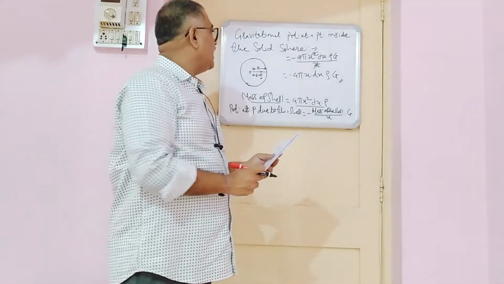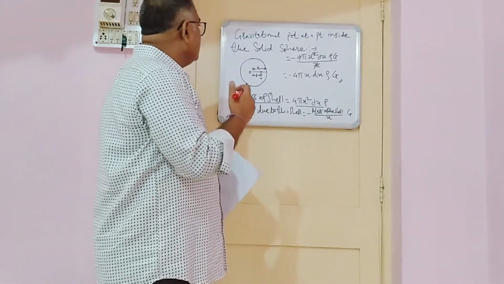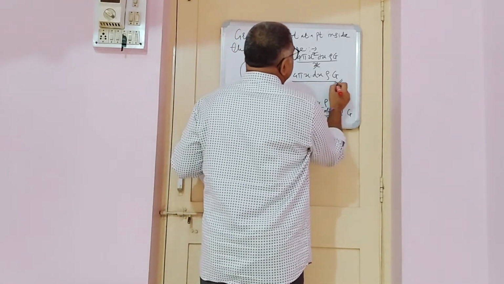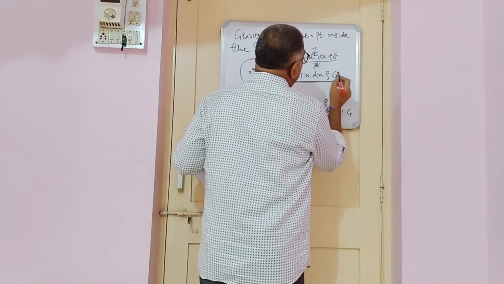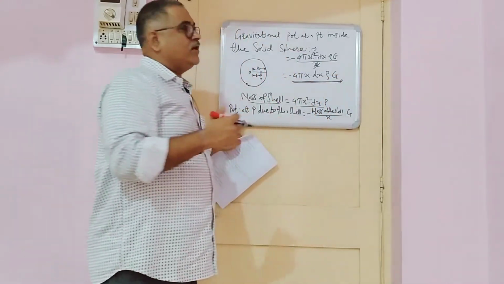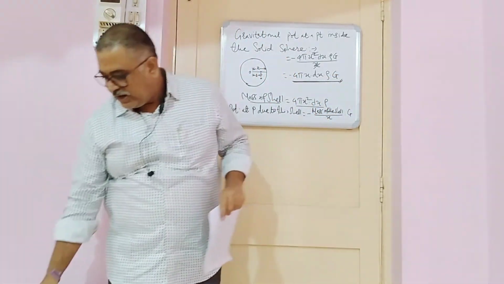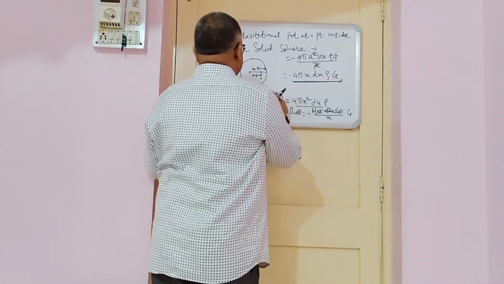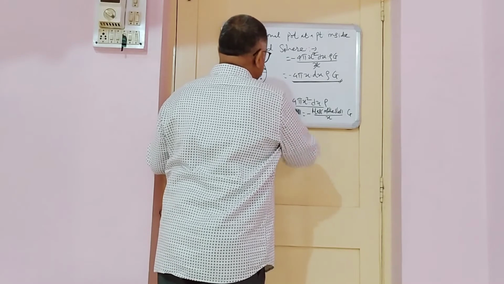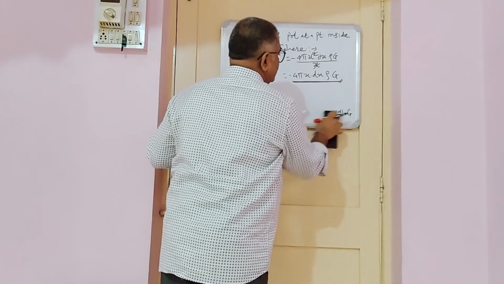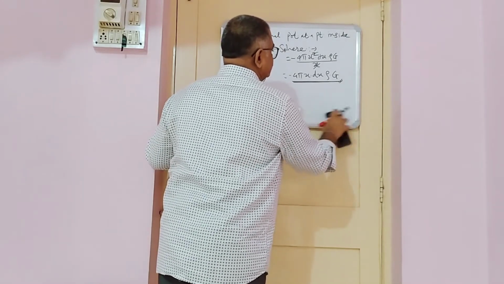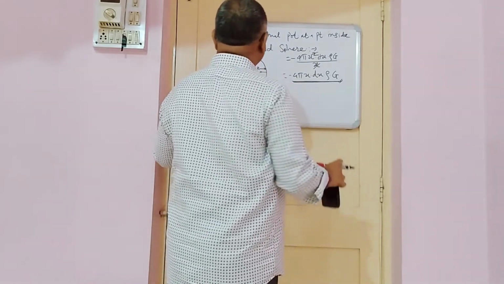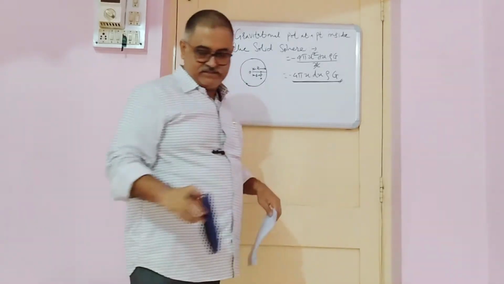Now the potential at P due to all the cells. This potential which we have calculated is for one cell, and now we have to calculate it for all cells, so by taking an integral of this quantity we will get the potential due to all the cells.